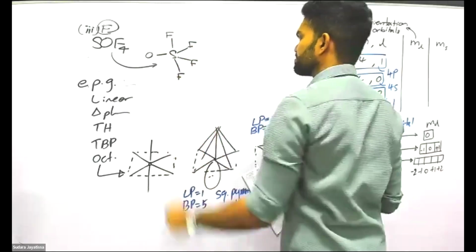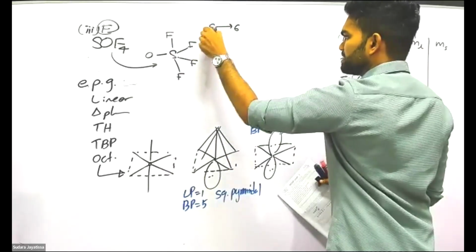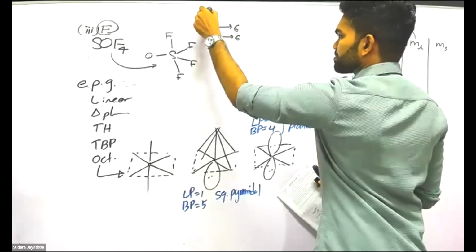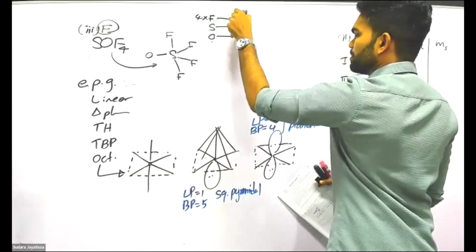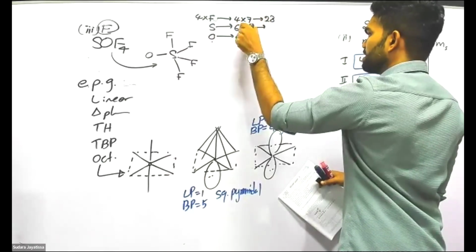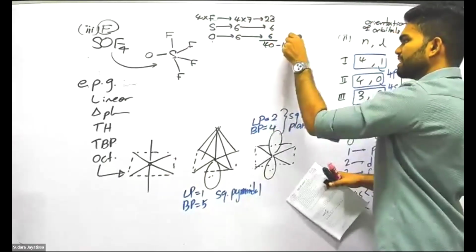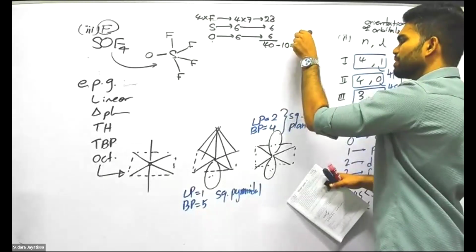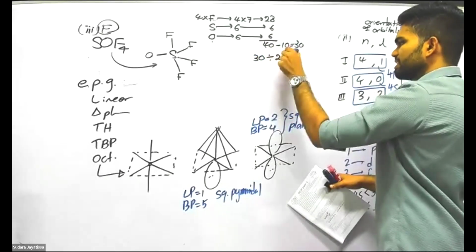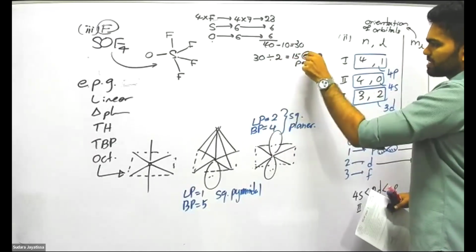Take the skeleton. And then take the total electrons: 6 electrons from sulfur, 6 electrons from oxygen, and another 4 fluorine atoms, so 4 into 7, 28. 20 plus 12, 40 electrons. From that 40, subtract 10, because we have already represented 5 bonds, and then we have 30 electrons. Then we divide that 30 electrons by 2 and make them into pairs. So we have 15 electron pairs.